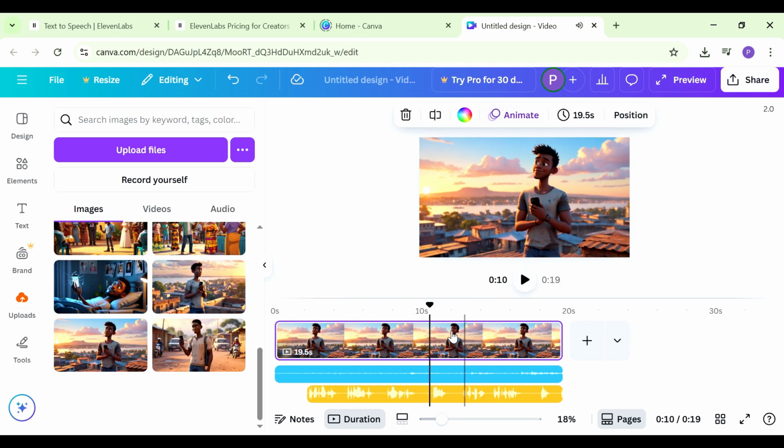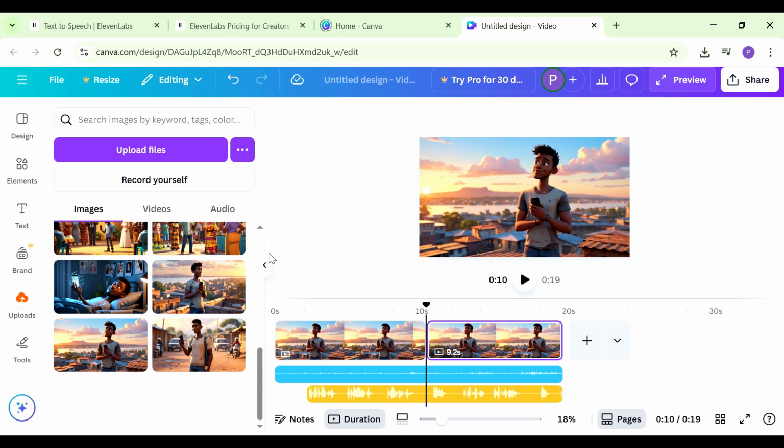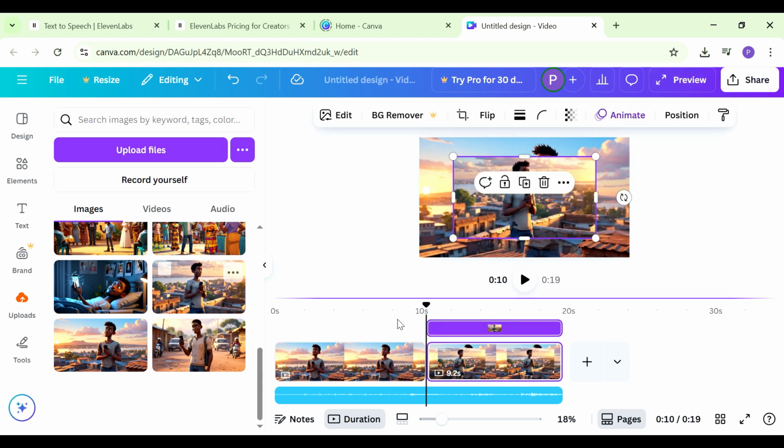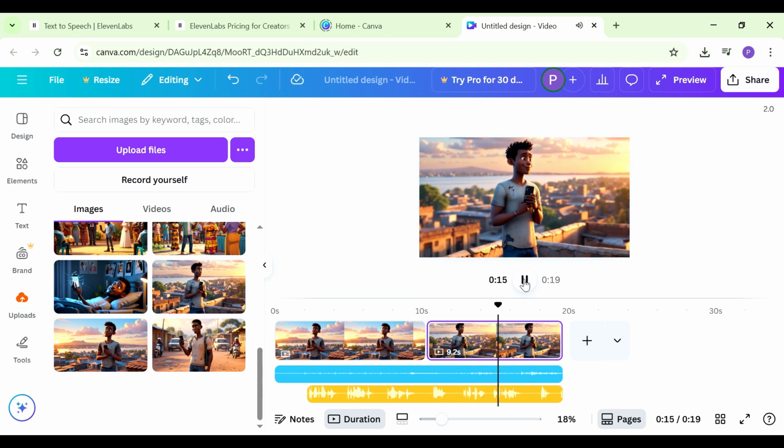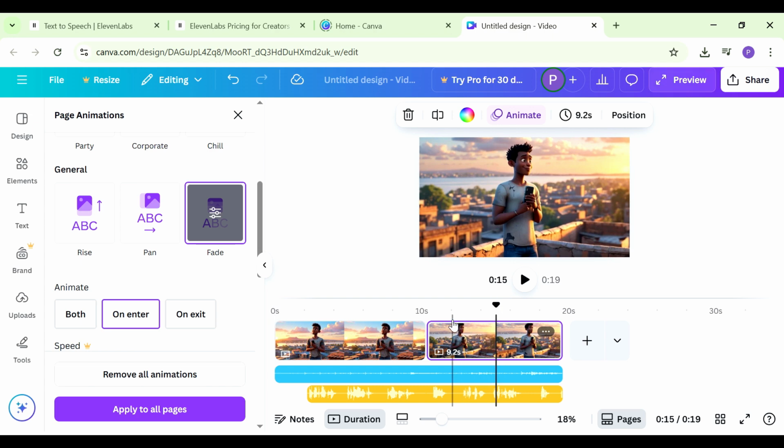And then somewhere here, I think I want to cut my image here. So just split the image there. And then we're going to add in an image here. Yeah, so set this one as the background. Play this a little bit. Yeah, you can also see it's animated in the same way because we just split the same image. Now we are going to add in a transition.